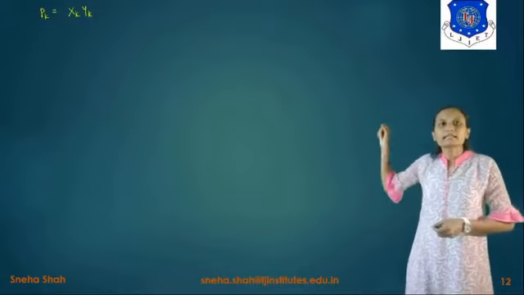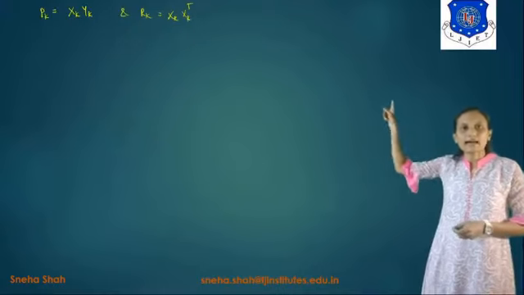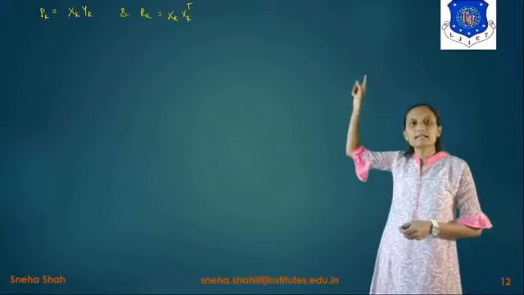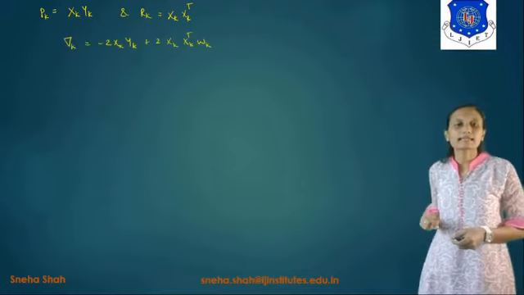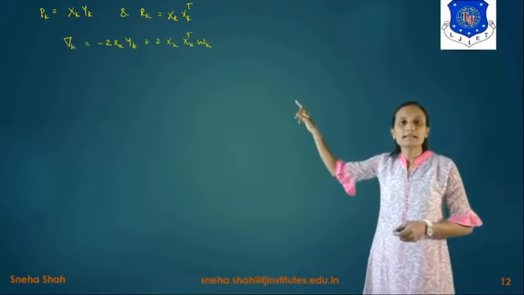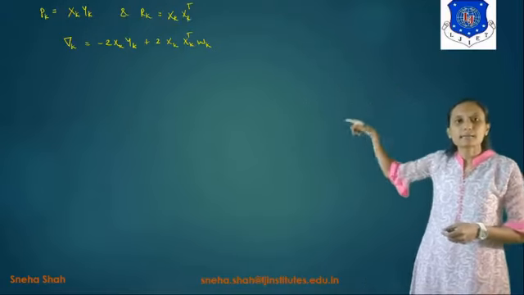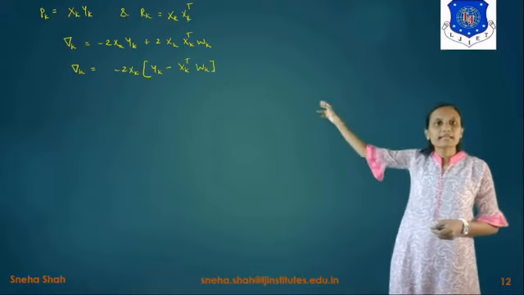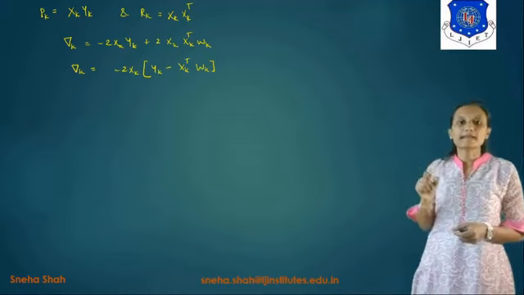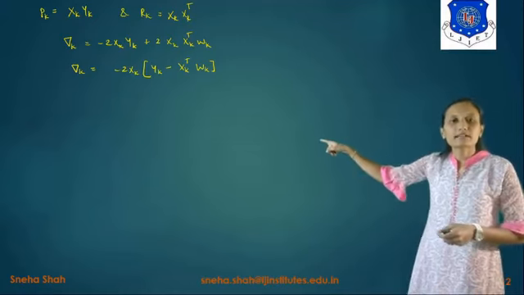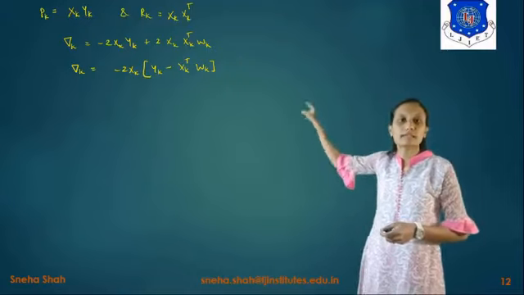Now the value of pk equals xk into yk, and the value of rk equals xk into xk transpose. If we put these values in the equation of del k, then del k equals minus 2xk yk plus 2xk xk transpose wk. Now if we take the 2xk part as common, the term will be minus 2xk, and the first term will be yk minus xk transpose wk.